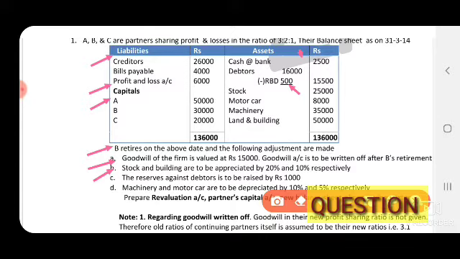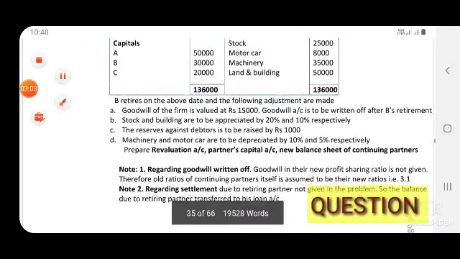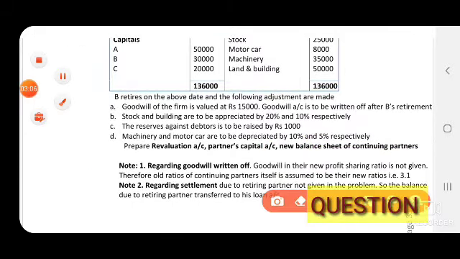Next, stock and building are to be appreciated by 20% and 10% respectively. So appreciation is an adjustment related to the assets and liabilities. Any adjustment related to the assets and liabilities is recorded under a revaluation account credit side. Next, reserves against debtors is to be raised by 1,000. So raised by. So if you get by, direct amount we have to enter under the revaluation account debit side. So 500 along with 500, this 1,000 is raised. So revaluation account debit side.